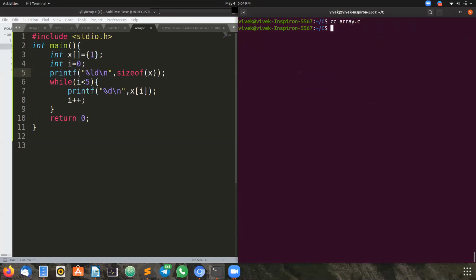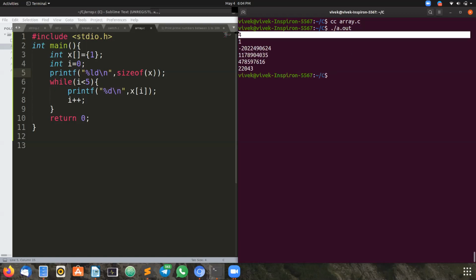As it is giving us an unsigned integer, we have to put the format specifier as %ld. That's why we got an error. See, the size is 4. Actually, if I write a statement here, it would be more clear to you: size of array is.